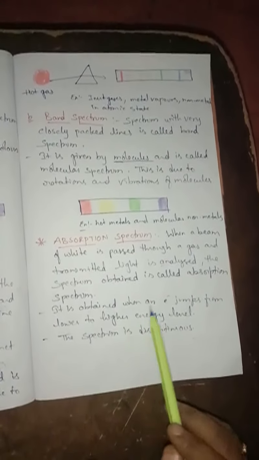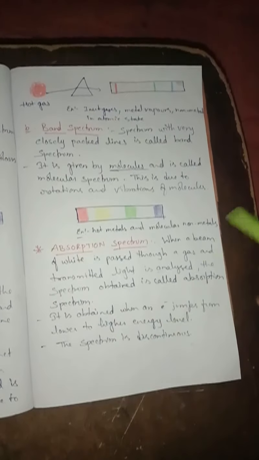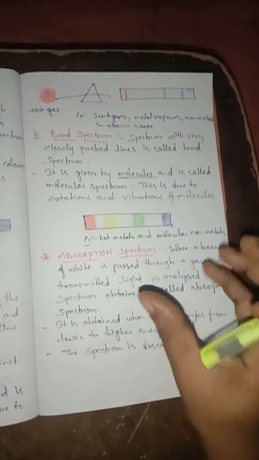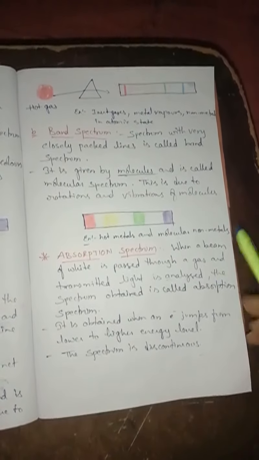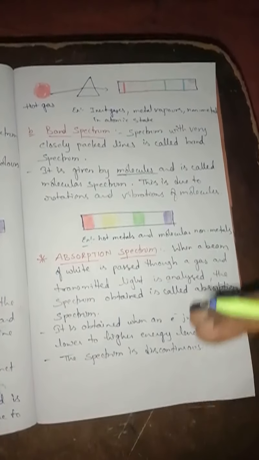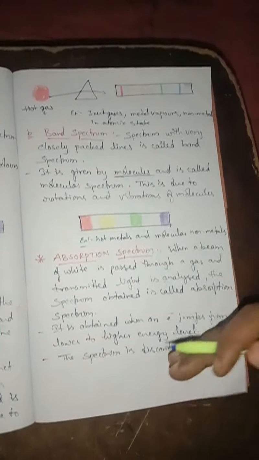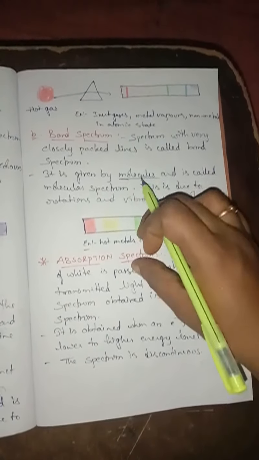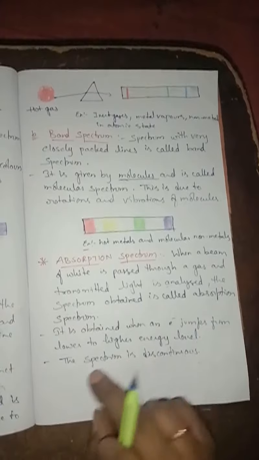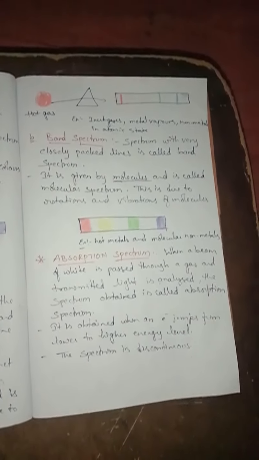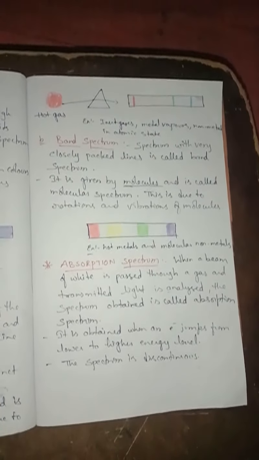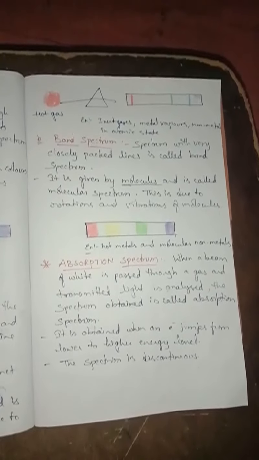It is obtained when an electron jumps from a lower to a higher energy level. When the electron absorbs some energy, it gets to the excited state. That means it moves from the lower level to the higher level, and when it does so, it shows absorption spectrum. The spectrum which is obtained by this method is discontinuous. Understand, children?